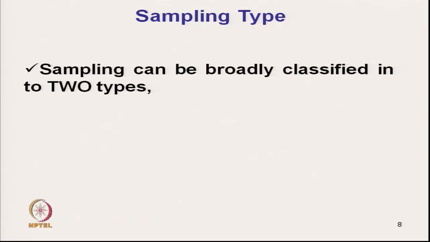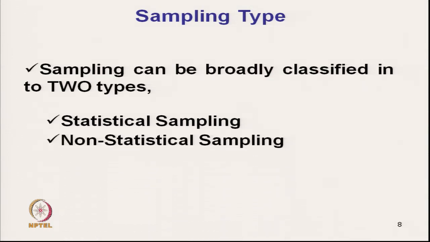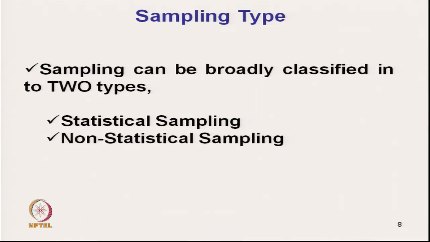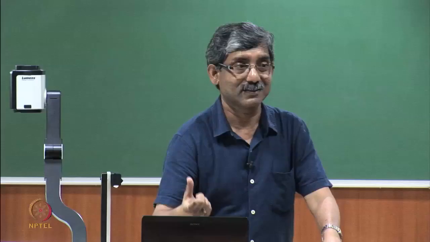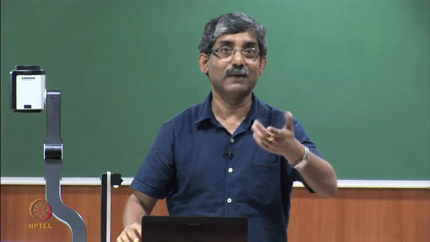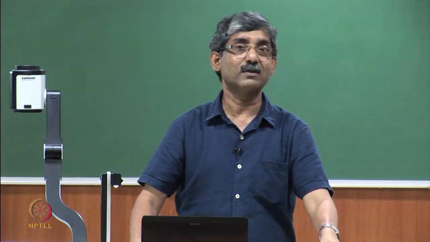Then the sampling type is broadly divided into two categories. One is called statistical sampling and the next is non-statistical sampling. Statistical sampling means techniques where you use a bit of statistics, some randomness, and non-statistical is where we do not need a statistical technique.